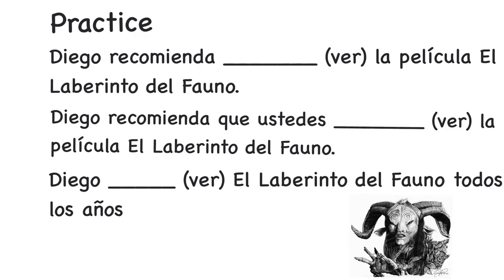Okay, let's practice together. We have here three sentences using the same verb, ver. Diego recomienda blank ver la película El laberinto del fauno. Do we have a subjunctive trigger? Yes, we do. We have recomienda. Recomienda is a verb of influence. Do we have two subjects? I see Diego, but I don't see any other subject. Are there two sentences here?